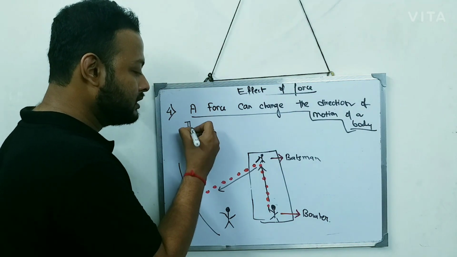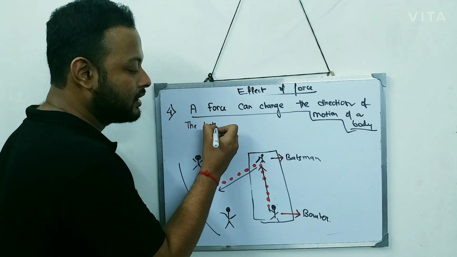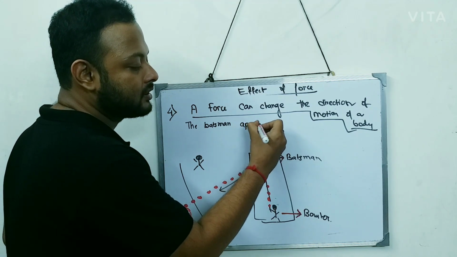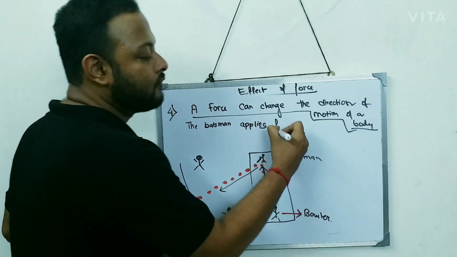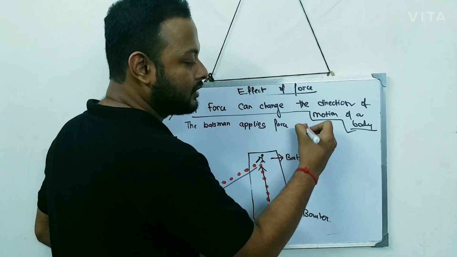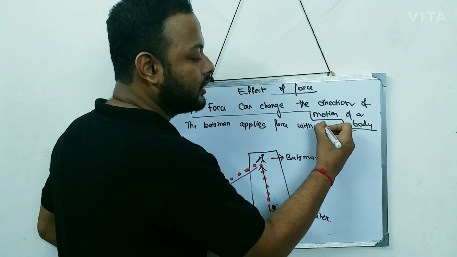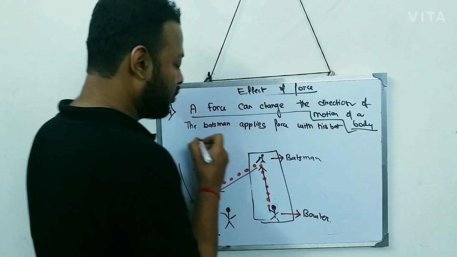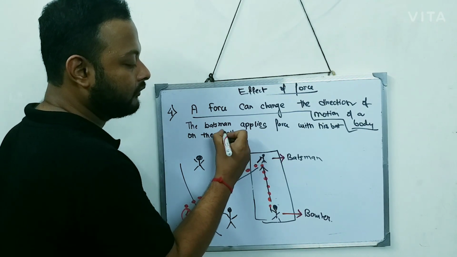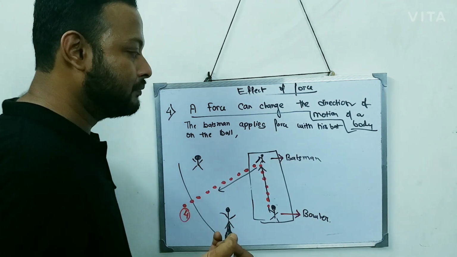So what does the batsman do? The batsman applies force with his bat on the ball, and after the force is applied, what happens?